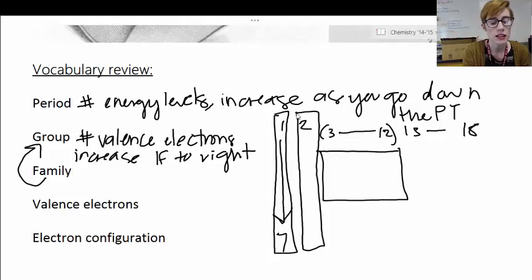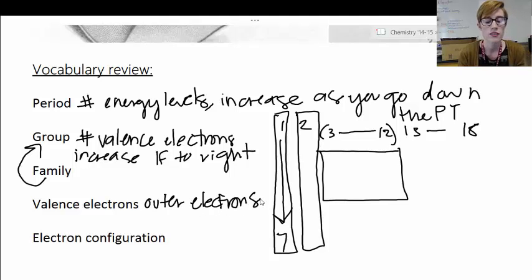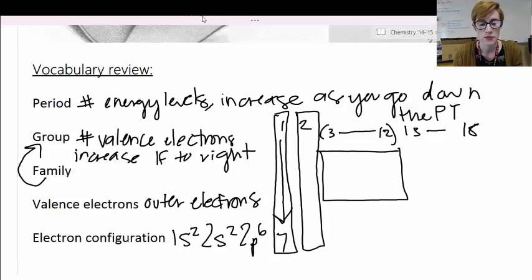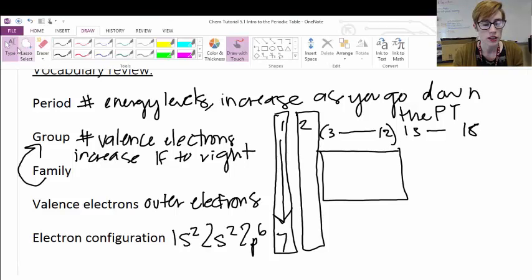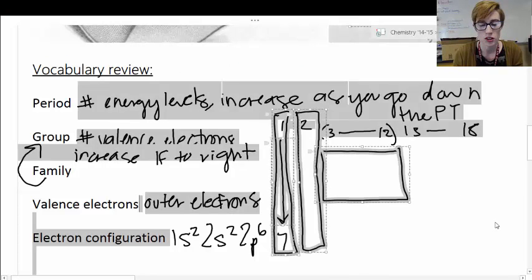Okay, valence electrons are the outer electrons inside of an atom. And we know the valence electrons of elements in group 1, 2, 13 through 18 by their group number. Electron configuration is when we draw out the location of all the electrons inside of an element by using our 1s2, 2s2, 2p6, and so forth system. Okay. So now let's go ahead and move on to talking about the modern periodic table.